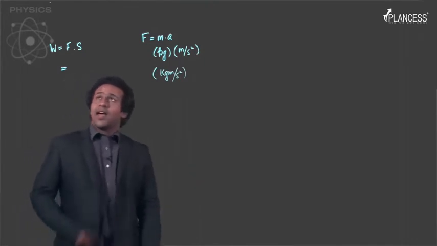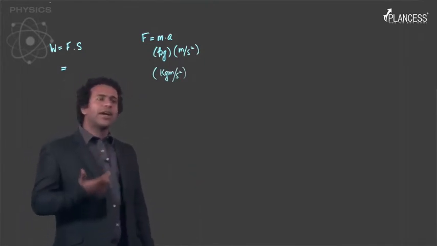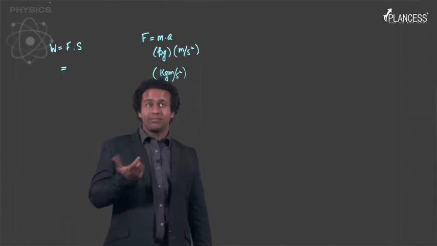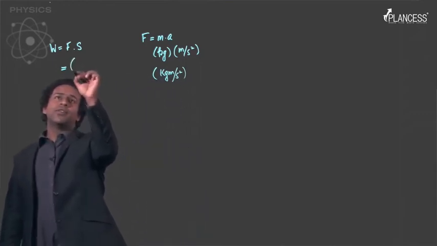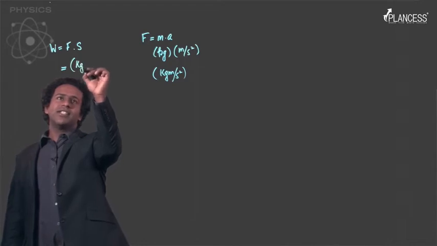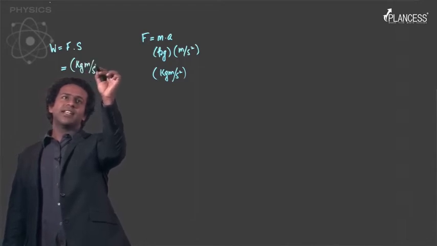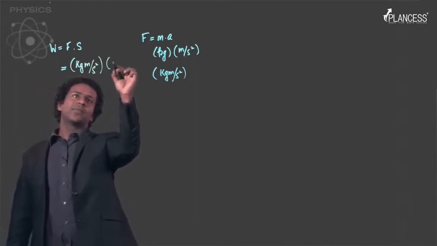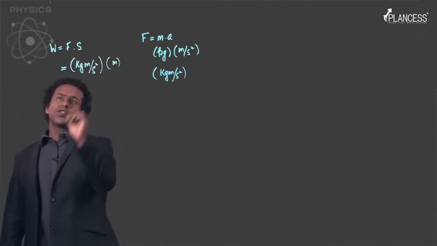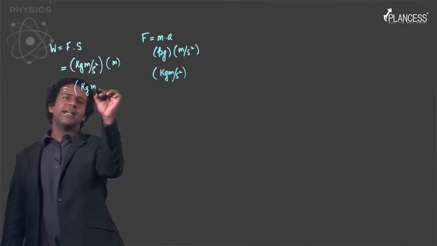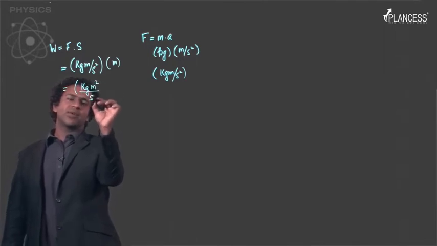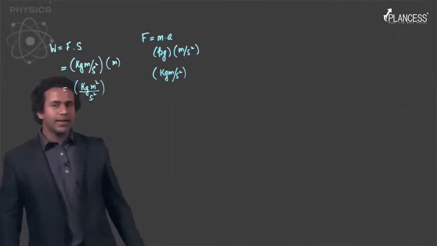And the unit for distance, you already know, is meters. So the unit of work becomes kg meter per second square into meters, which is kg meter square per second square.